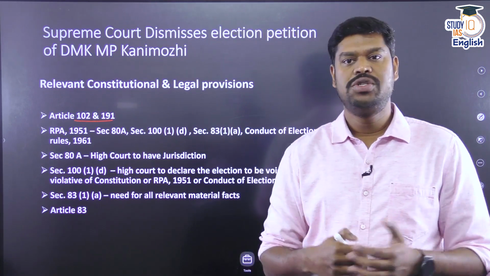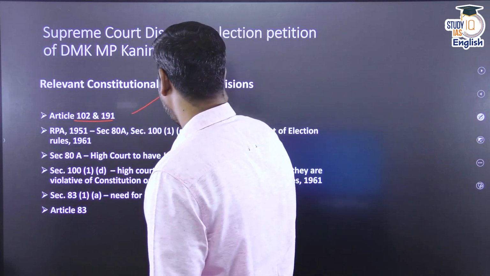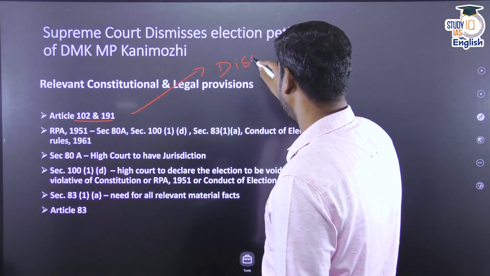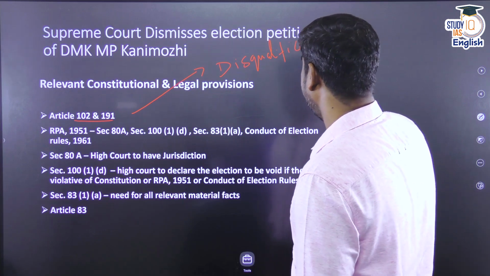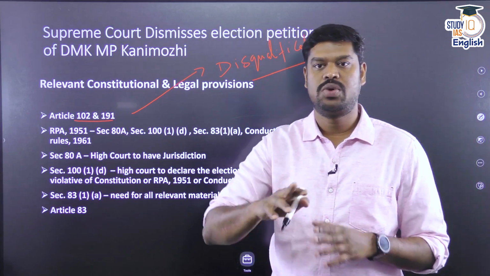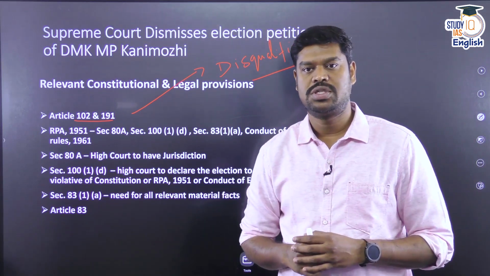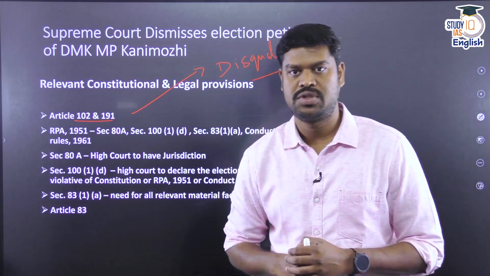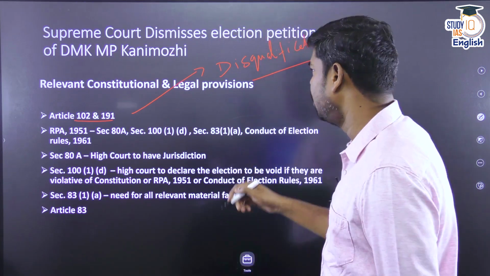They provide the grounds for the disqualification of members of Parliament, as to the grounds on which they can be disqualified. Article 102 talks about the disqualification of members of Parliament, and Article 191 talks about the disqualification of members of the state legislature. That's the understanding that you should have.